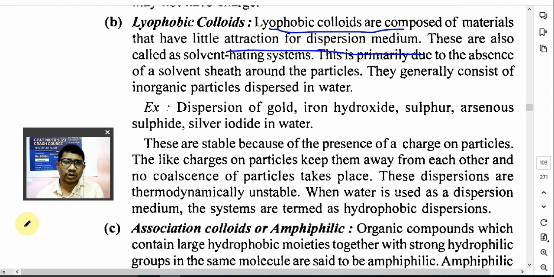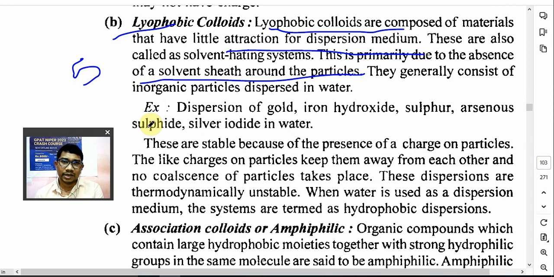Okay? They are also called solvent hating systems, primarily due to absence of a solvent sheath around the particle. तो देखो यहाँ पे solvation नहीं होता. So the solvent or continuous phase will not solvate the particle. Let's say there is less hydration or solvation in case of a lyophobic colloid. इसमें इंटरेक्शन नहीं हो रहा है ना, तो वो सॉल्वेंट पार्टिकल के सरफेस में शीट नहीं बनाता. So this is due to absence of a solvent sheath around the particle.